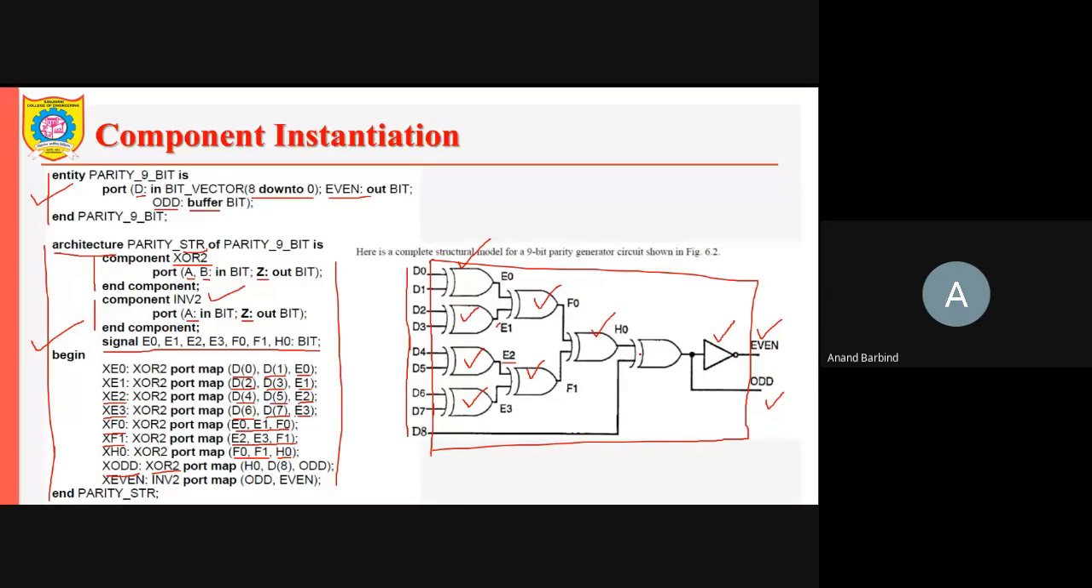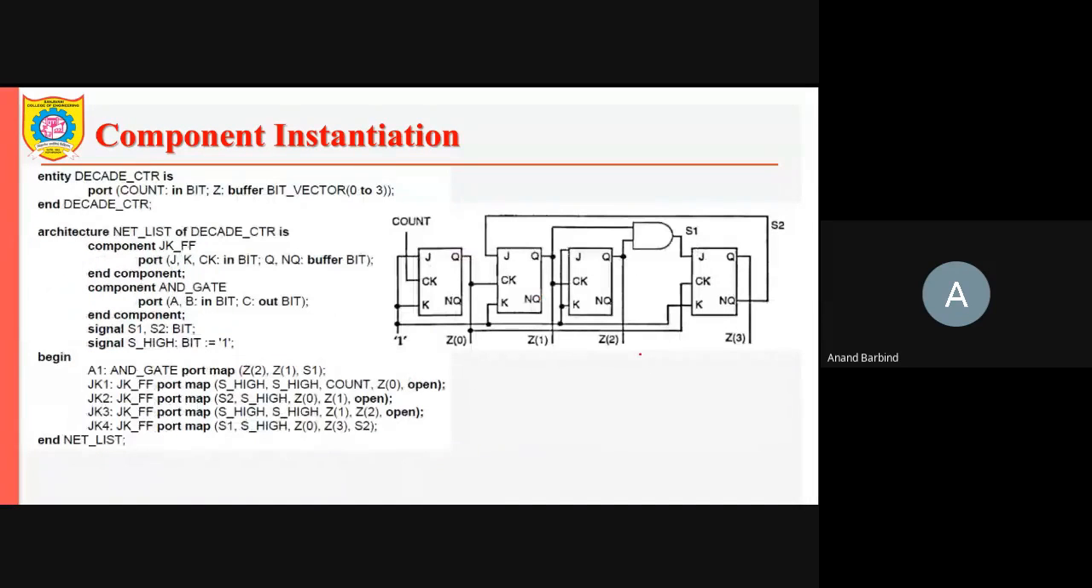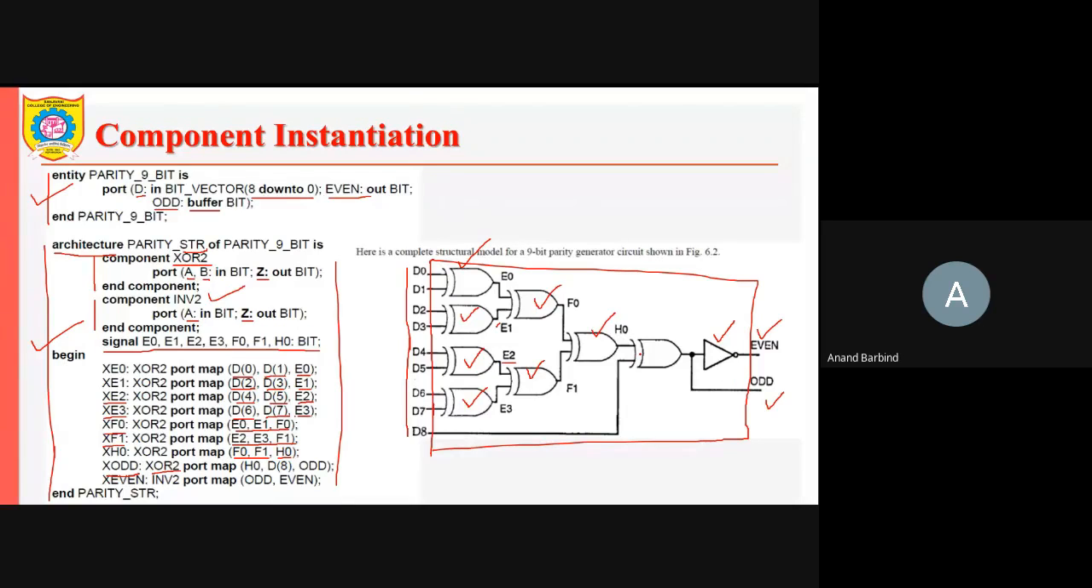Okay, so I hope you understood this component declaration and component instantiation. Again, we shall move to another example. If there is any problem in this example, you can ask. Now we shall see 2-3 examples, and then if there are any doubts, I will take those. Shall we move to the next example? Yes, sir. Okay. So this is the 9-bit parity generator or checker.